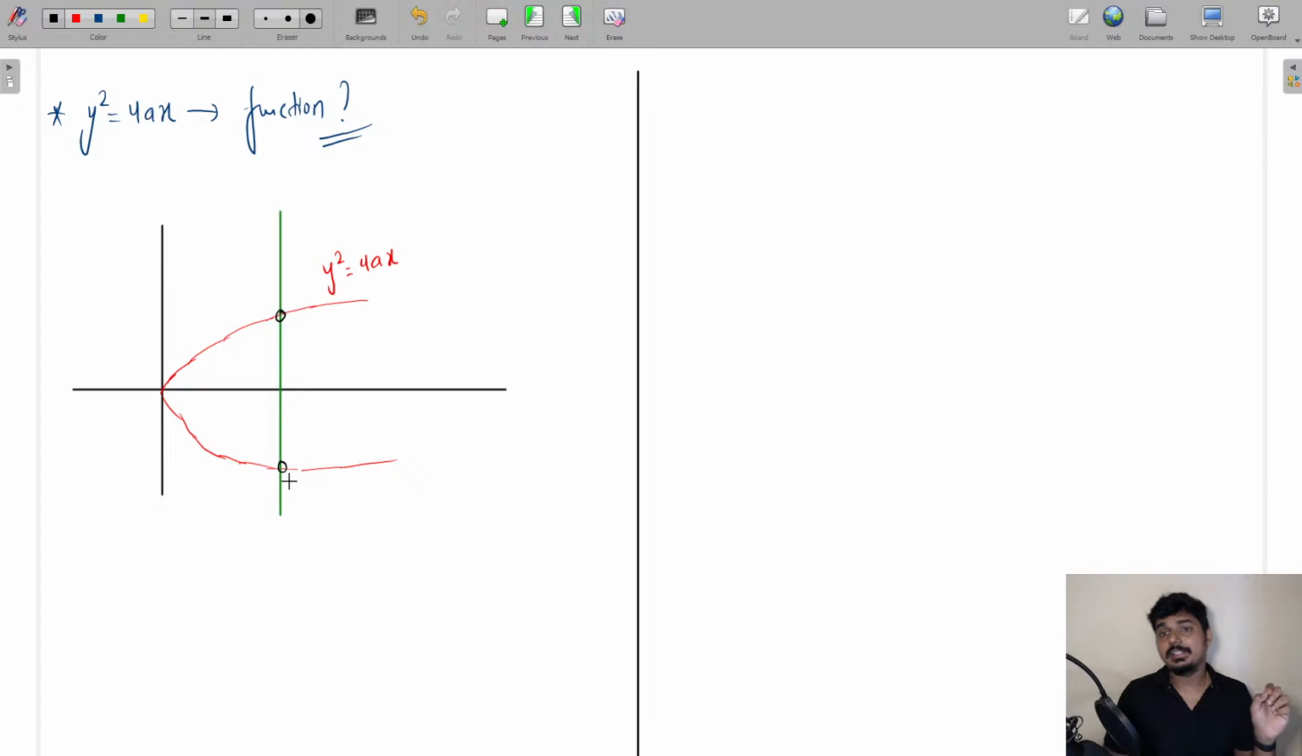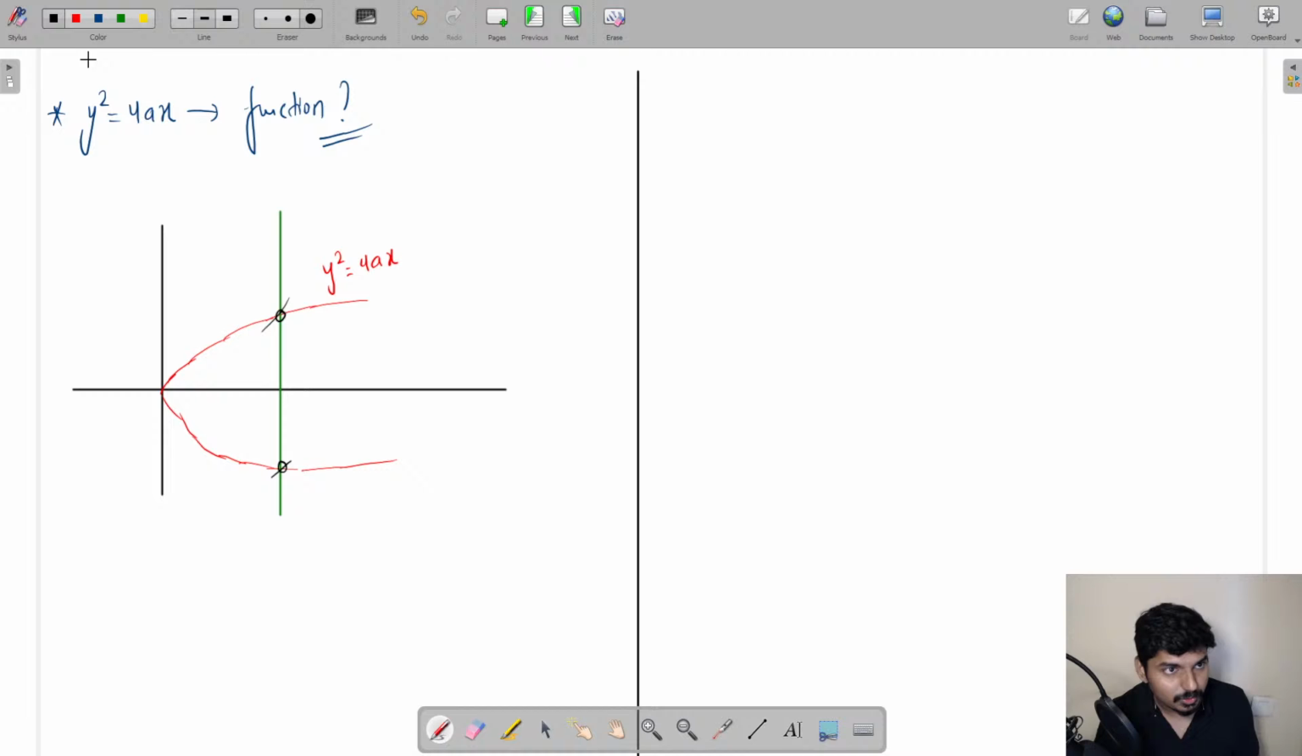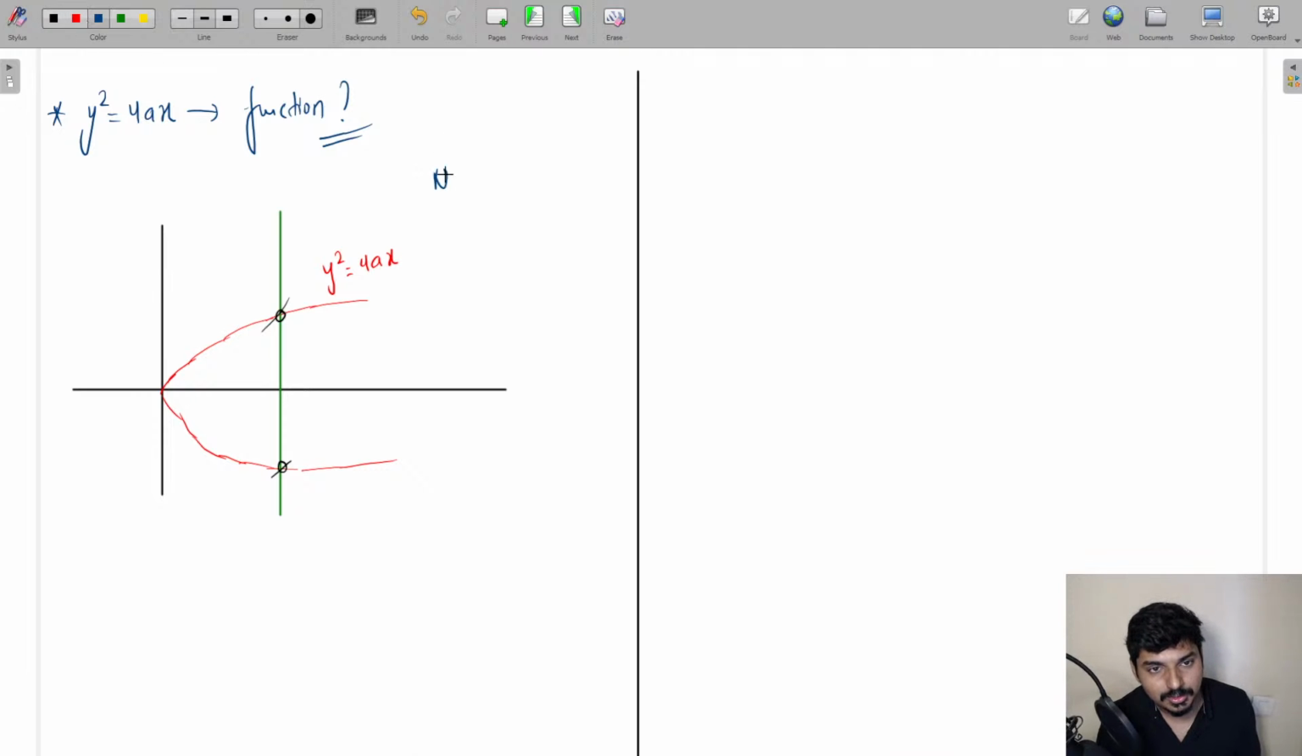So remember that when you draw a vertical line, if it is intersecting the curve at more than 1 point, that will not be a function. If it intersects at exactly one point, then that is definitely going to be a function. So understood everyone? Here it is intersecting at 2 points, so will this be a function? No, it is not going to be a function. You can write here: not going to be a function.